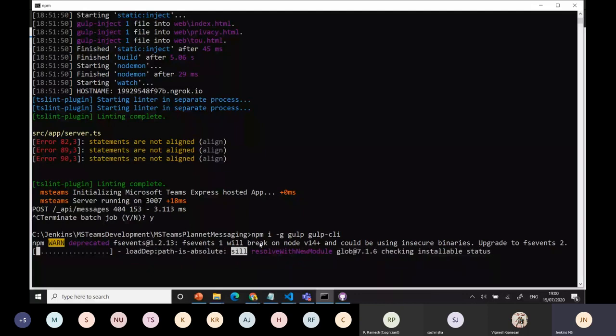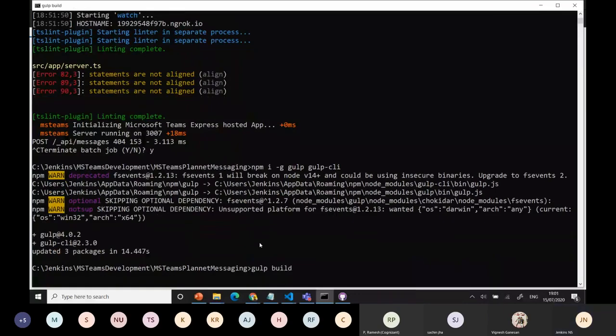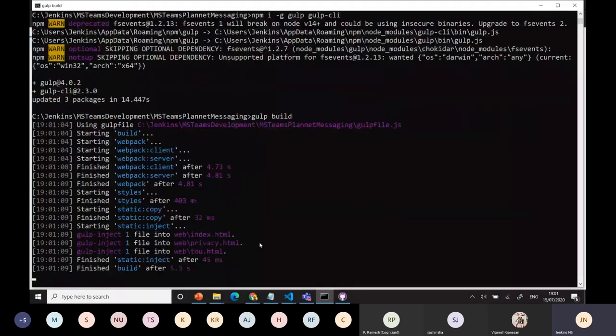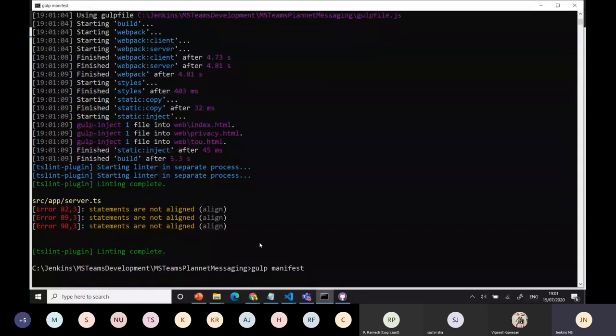Same like the SharePoint Framework we do, right? They say gulp build, just building the application. If you want to build the manifest, just type gulp manifest. Under the gulp task, this will generate, validate the package, and finally create the package. Just gulp manifest, and you can get the manifest part.